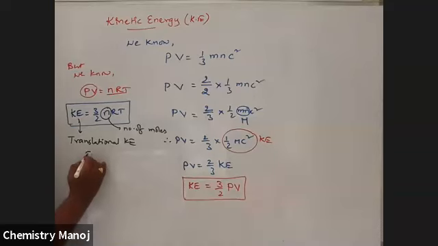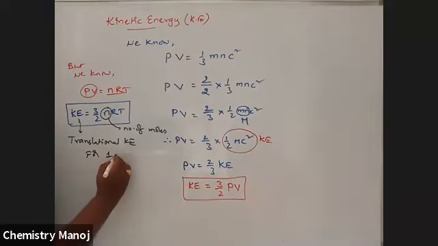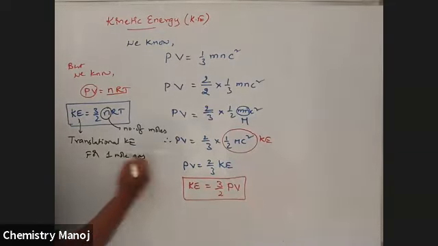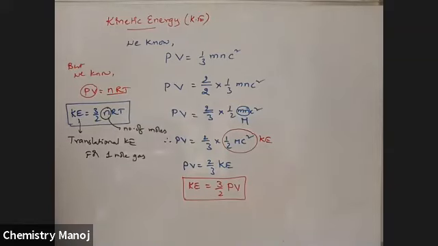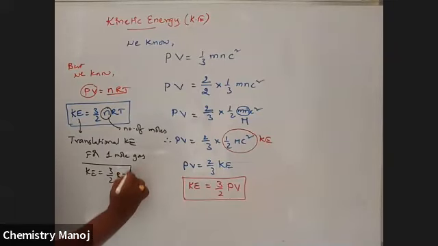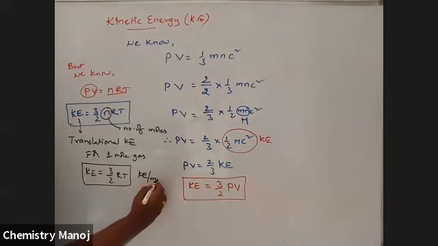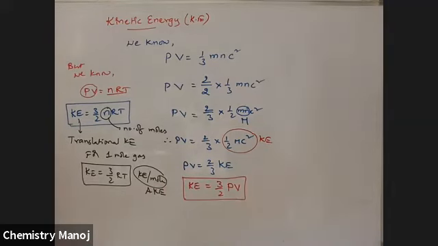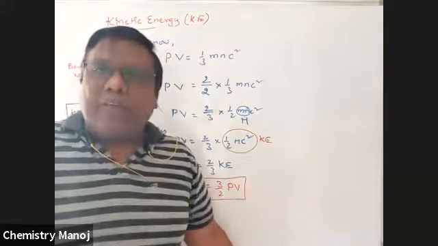For 1 mole of gas, KE is equal to 3/2 RT. Mind it, it is kinetic energy per mole of a gas, which is called the average kinetic energy.